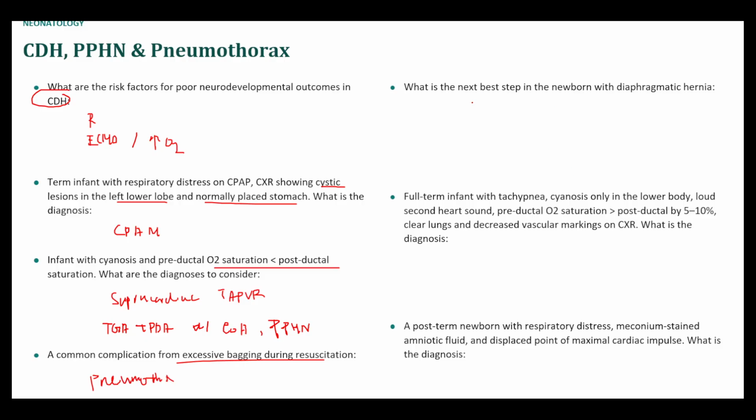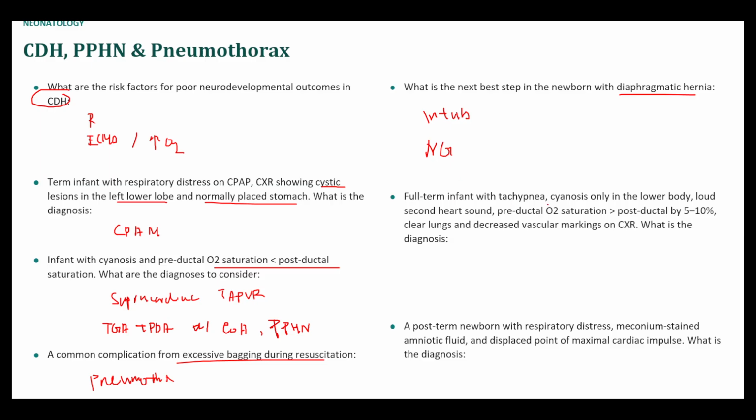What is the next best step in the newborn with diaphragmatic hernia? So the first thing is you want to intubate them because the intestines are going to be blocking the breathing. And then the other thing is an NG tube, so you can decompress the stomach because a lot of air is probably in the stomach, and regardless whether there's a lot of air or not, you can decrease the amount of air and allow the lungs to inflate.